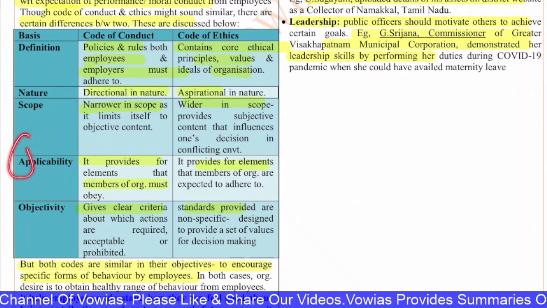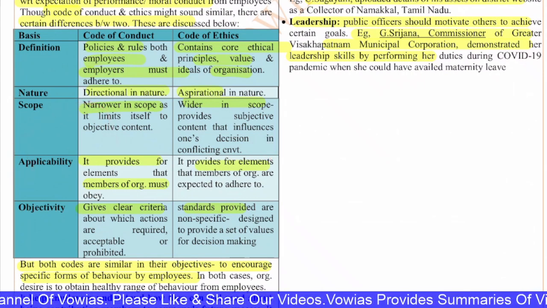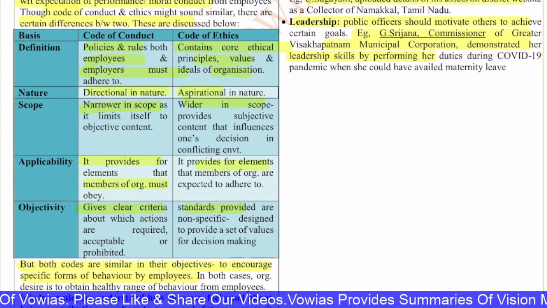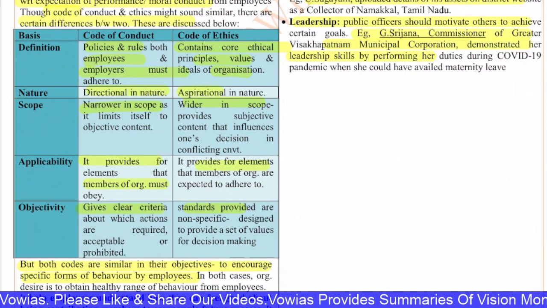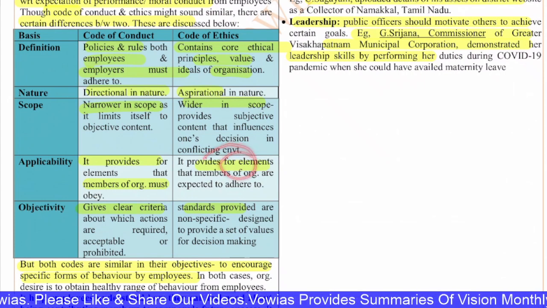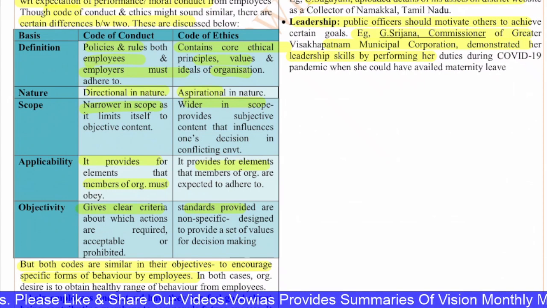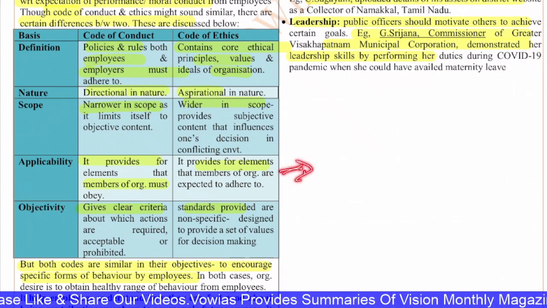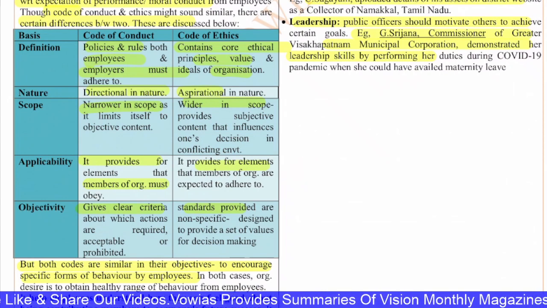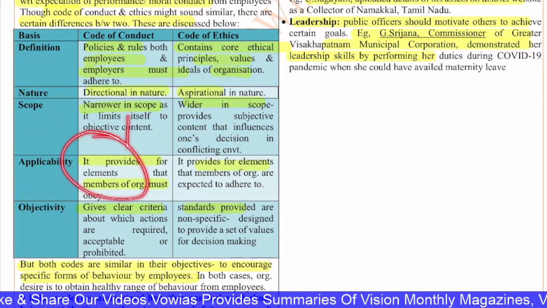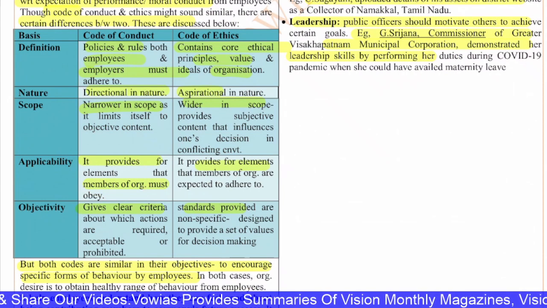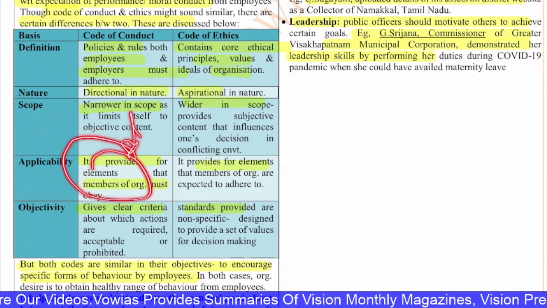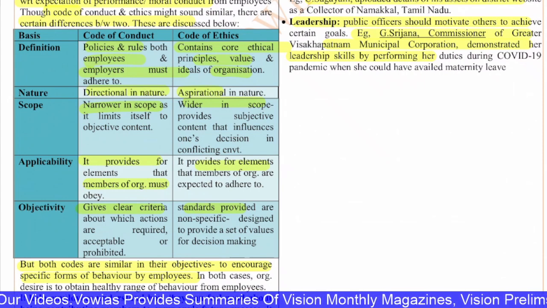And applicability is, the code of conduct provides for elements that the members of the organization must obey, but code of ethics provides for elements that the members of the organization are expected to adhere to. So code of ethics is something which they are expected to follow, but the code of conduct, they have to follow. The code of ethics, even if they don't follow, the organization will tell them to follow such things. But code of conduct is something which everyone has to follow. No one can pass this over.